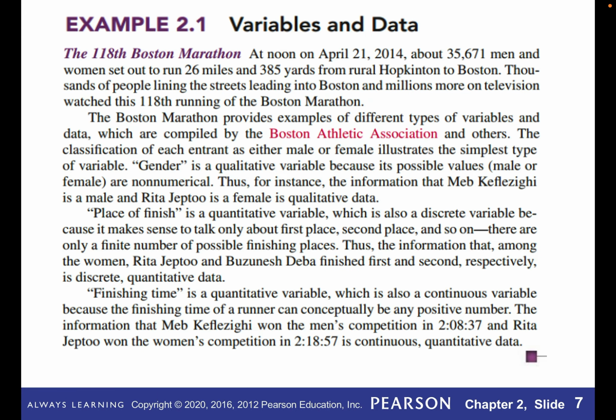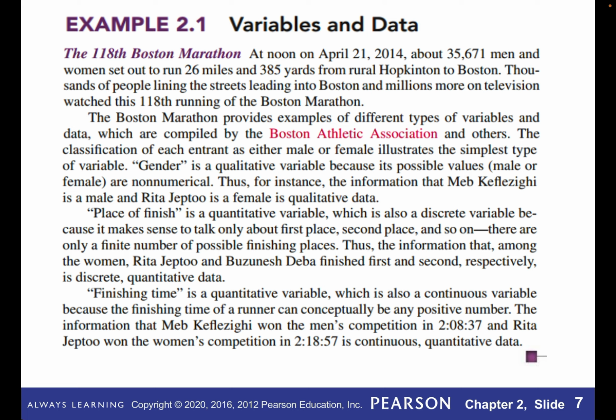Let's look at this example about the Boston Marathon, because we have several different examples of data. So here we're given text that refers to April 21st, 2014. About 35,671 men and women set out to run 26 miles and 385 yards from rural Hopkinton to Boston.